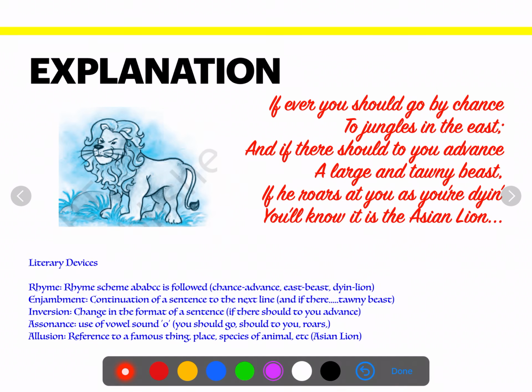Rhyme scheme as it is in the previous stanzas, it is the same. Enjambment, continuation of a sentence to the next line. That figure of speech is also there. Here we can see in the first line, "If when you are walking round your yard, you meet a creature there." The same line is continued.